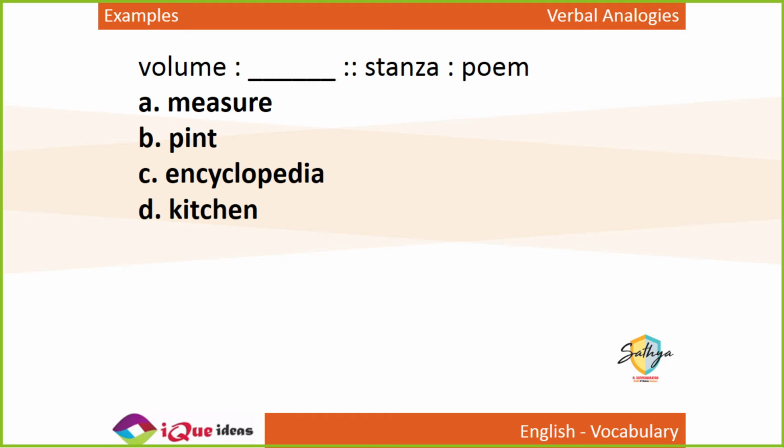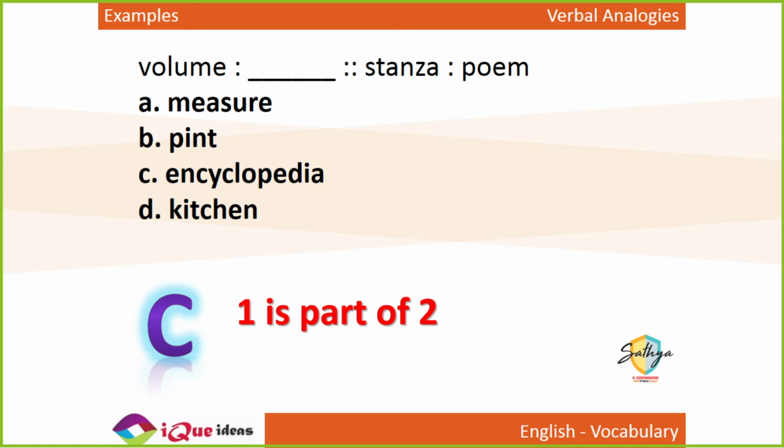So if stanza is a part of poem, volume is not part of measure. Volume is used to measure. But volume के multiple meanings. Volume 1, volume 2, volume 3. Volume is a part of an encyclopedia. When multiple books are part of a series, each one is called a volume. A volume is also a word used to refer to books.